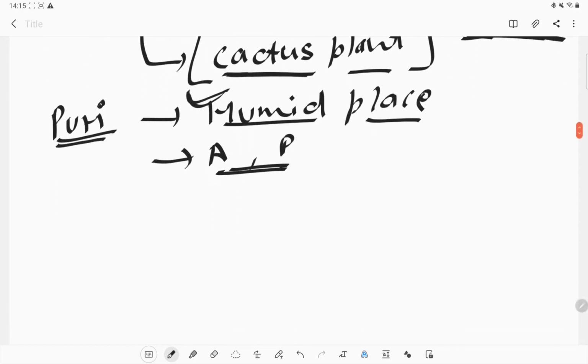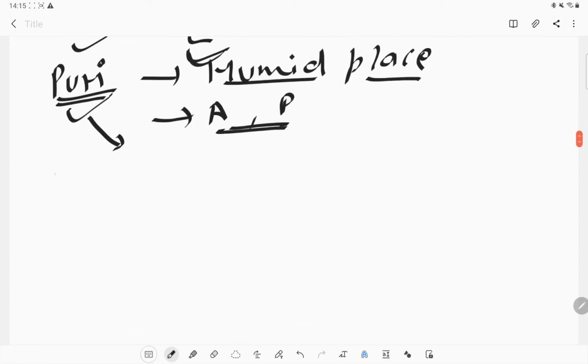So we can say that all of these places have many organisms, and each organism is a different kind. Okay, so we cannot say that there is any place on the earth where we cannot find any living organism. There is no place.